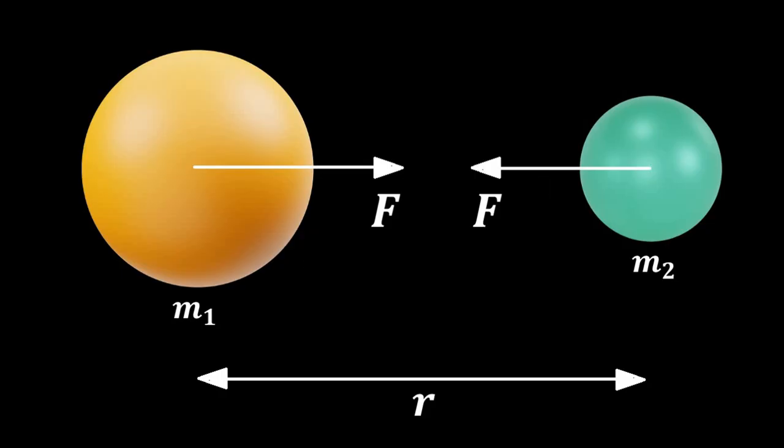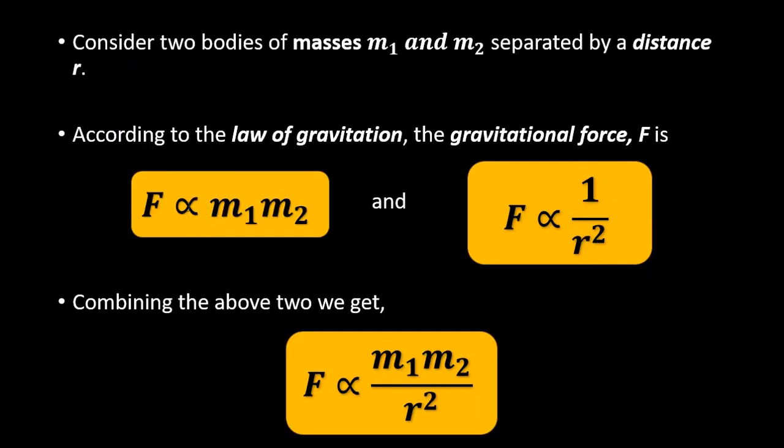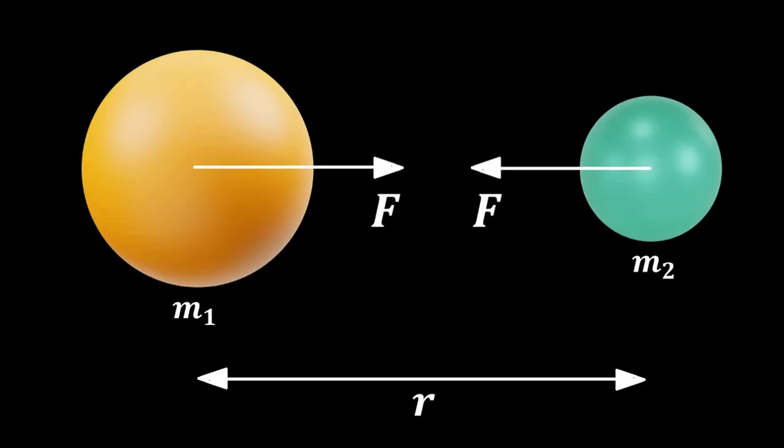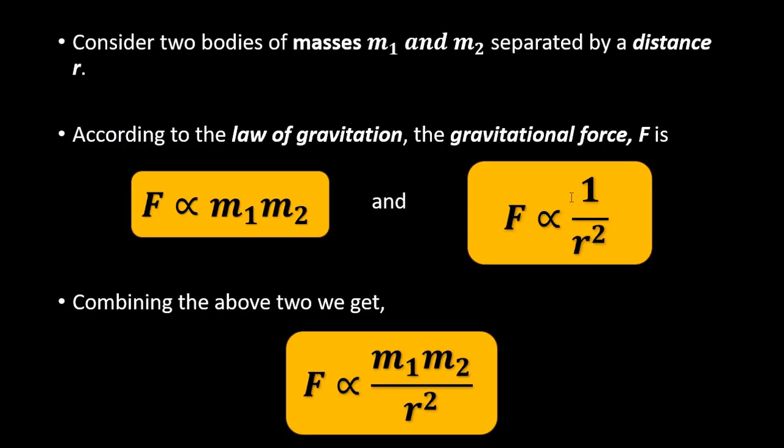The gravitational force is directly proportional to the product of the masses, m1 m2, and inversely proportional to the square of the distance between them, that is 1 by r square. Combining these two, F is directly proportional to m1 m2 by r square.